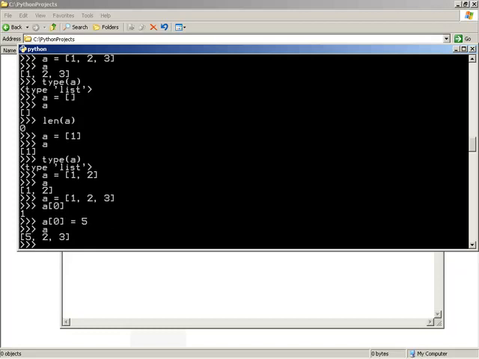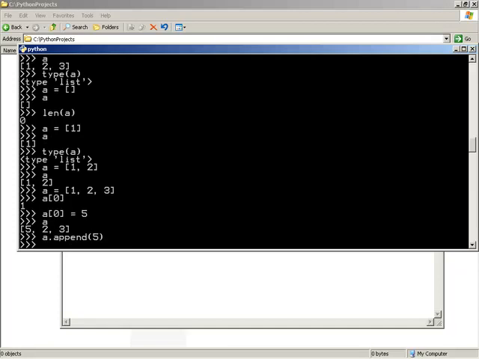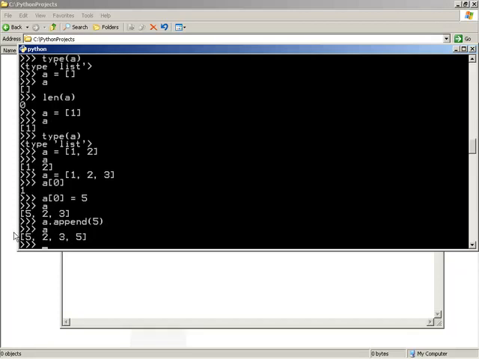As a matter of fact, we can even change how many things are in a list without having to recreate it. Let's take a quick look at the append and remove members of a list object. We can take an existing list, such as a, and we can append additional items to it. So we can say a.append and then specify whatever object we'd like added. Let's append the number 5 to it. And then look at a again. Now we have 5, 2, 3, and 5 again.